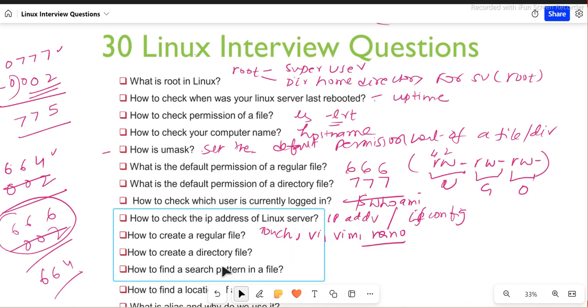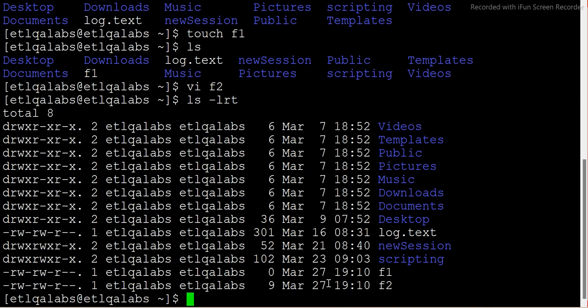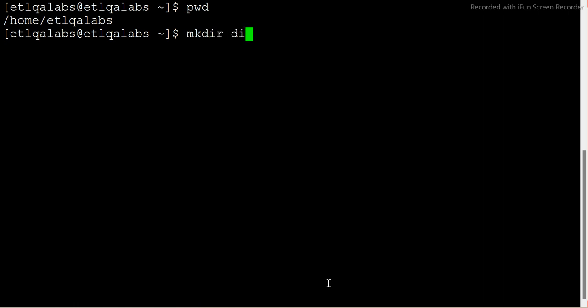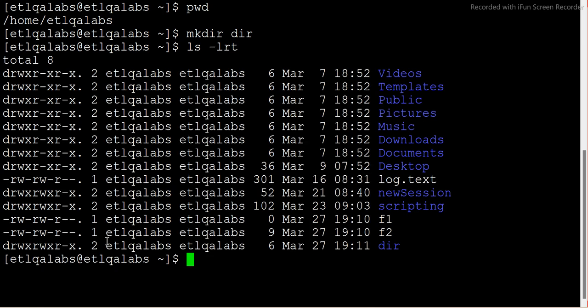Okay, how to create a directory file, guys? It's very simple. For creating a directory, the command is mkdir and the directory name. Directory name you can give something like this. Let's go here and try to see it. If I create one directory here, I can say mkdir dir. That's it. See guys, this is the one we created.